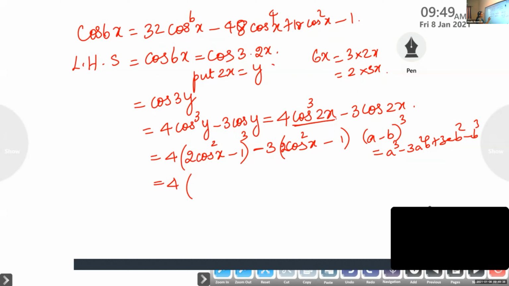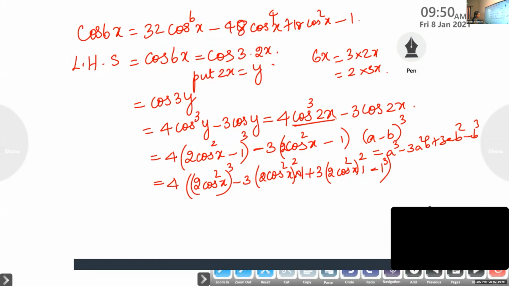So I am using the identity. a minus b the whole cube is 2 cos square x the whole cube, a cube, minus 3a square b, 3 into 2 cos square x the whole square into 1, plus 3ab square, so 3 into 2 cos square x into 1 square, minus 1 cube. So 4 into the expansion using a minus b the whole cube, minus, now look here, minus 3 is common for these two terms. Open the bracket, distributivity. So minus 6 cos square x, minus of minus is plus 3.